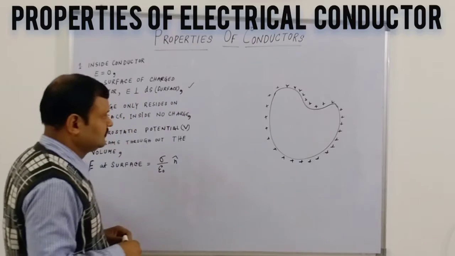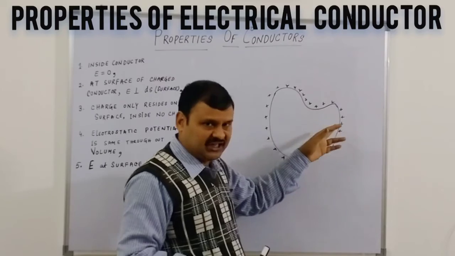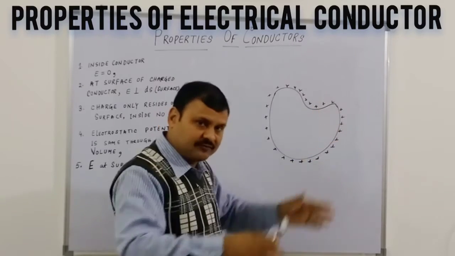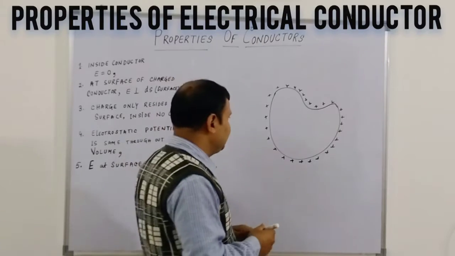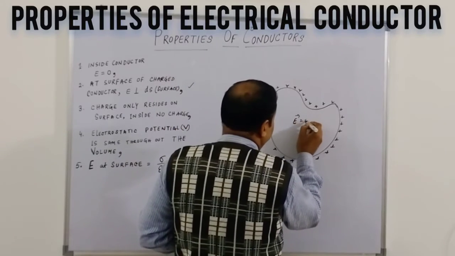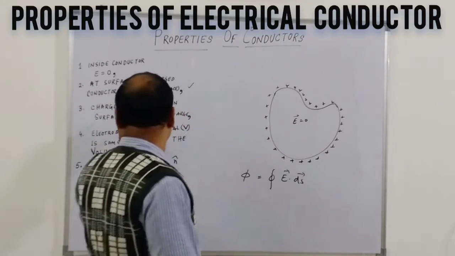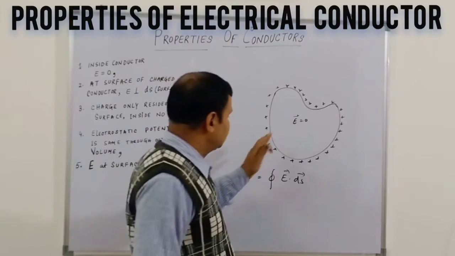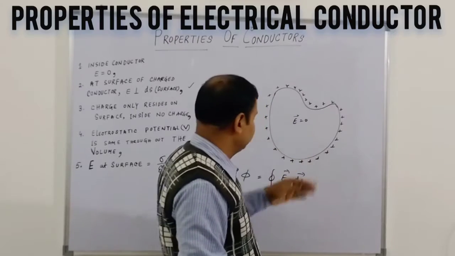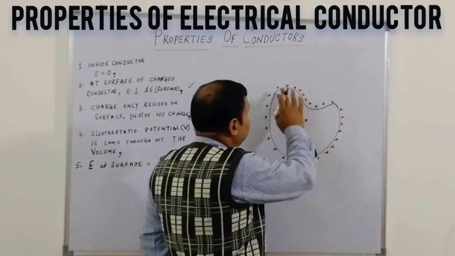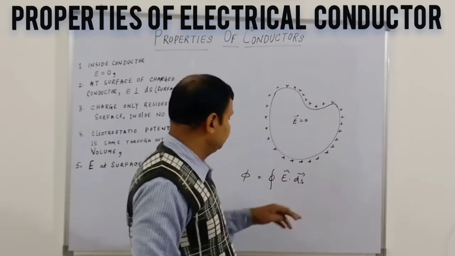Now here, see, the question is whether all these charges exist all around this body, or on the surface, or what. The first property we have seen is that the electrical field inside is 0. It should be 0, saying that charge only resides on the surface. How can we prove this? Once you put this electrical charge on a particular conductor, whether it goes to the surface or distributes all around the volume, let us see how we can prove this.